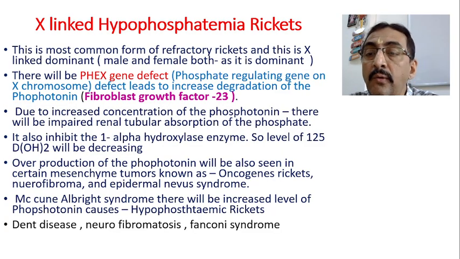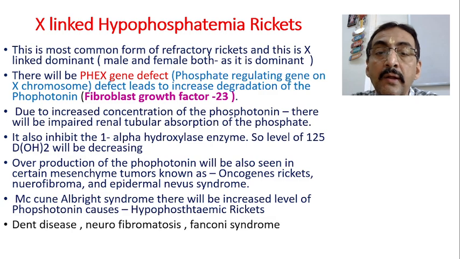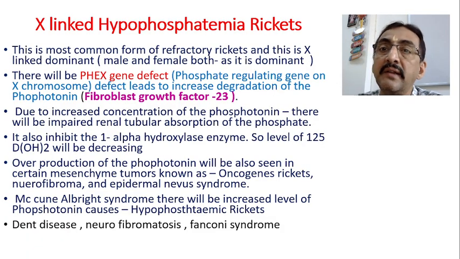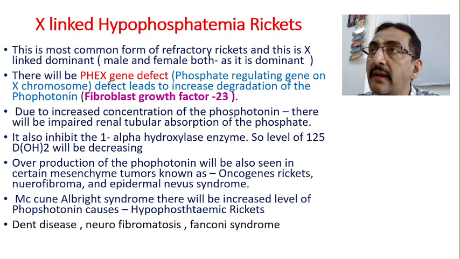Overproduction of phosphatonin will also be seen in certain mesenchymal tumors, like oncogenic rickets, neurofibroma, or epidermal nevus syndrome. Phosphatonin overproduction will also be seen in some other conditions apart from X-linked hypophosphatemic rickets, like oncogenic rickets, neurofibroma, epidermal nevus syndrome, etc.